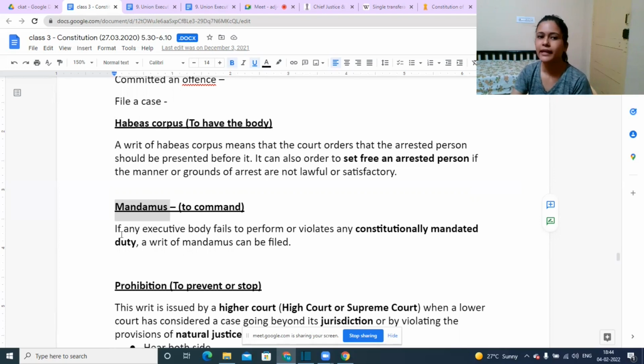All right, so what is mandamus? It is nothing but if the executive body fails to perform or violates any constitutionally mandated duty, a writ of mandamus can be filed. So might be the government has said that if someone is applying for a passport, and all the documents are submitted, it needs to be given to the person maybe within a month. Now, if there are some authorities in the government, might be the police officer who comes for verification, who says, you need to pay me extra, otherwise I'm not going to get your verification done. In such a case, it is nothing but mandamus, right?